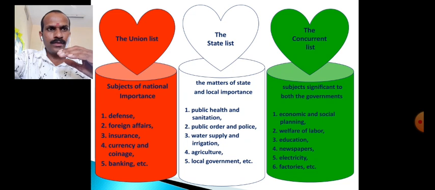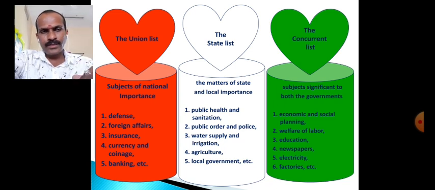Okay, now the third list, that is the concurrent list. In the concurrent list, the subjects are of significance to both governments, the state government as well as the central government, and they can both make laws on these. So the economic and social planning, okay, the state government can make its own economic and social planning.